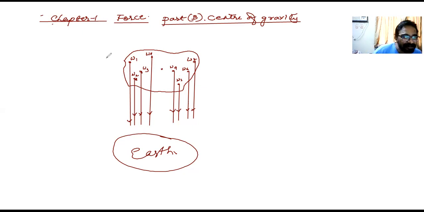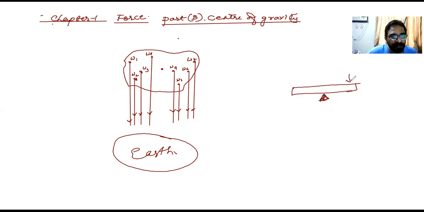Got it? So I want to identify that point, where the resultant of all these forces together can be said to be acting. Are you getting me here? So how will I find that point? I'll just tell you, children, listen here. Suppose this is a seesaw, okay? And this seesaw is pivoted somewhere in the middle.